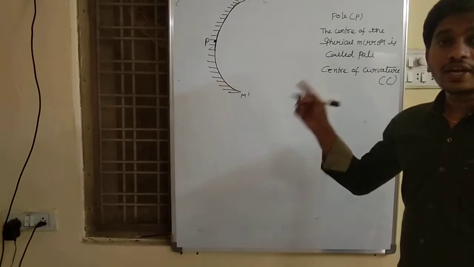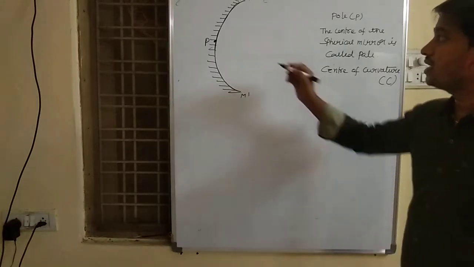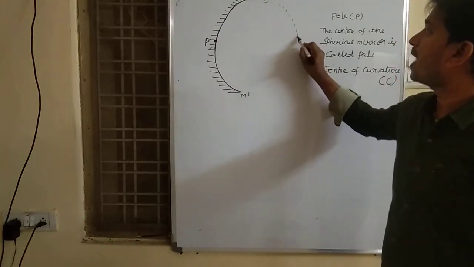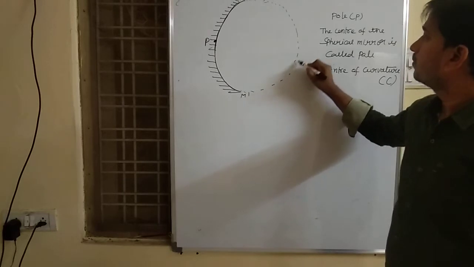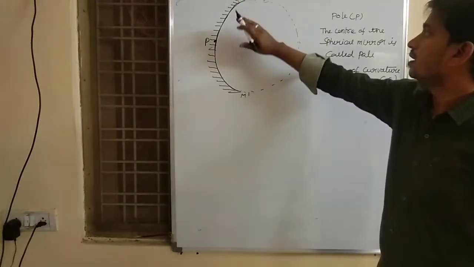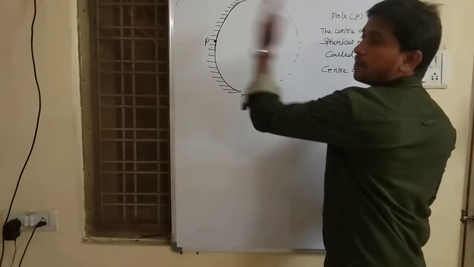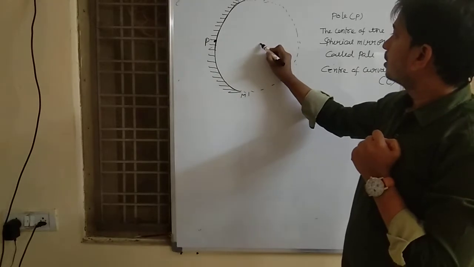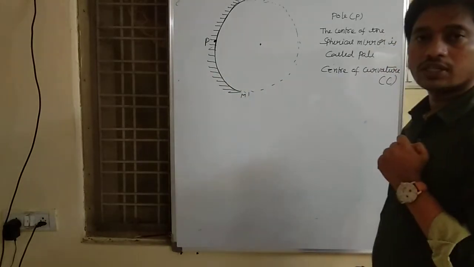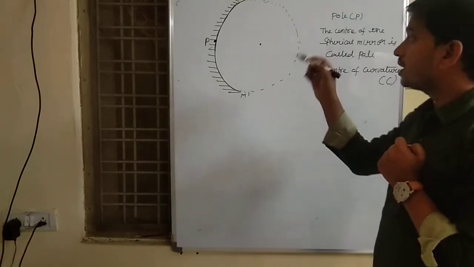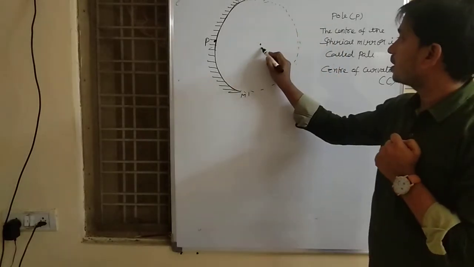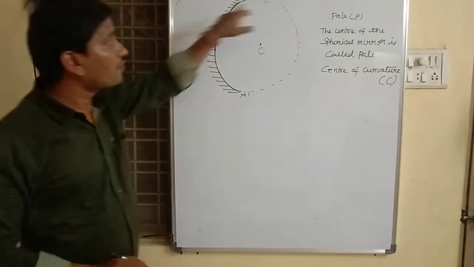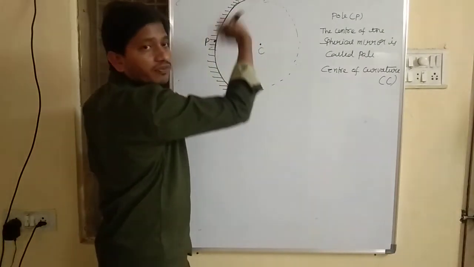It is the center of the hollow sphere of glass.